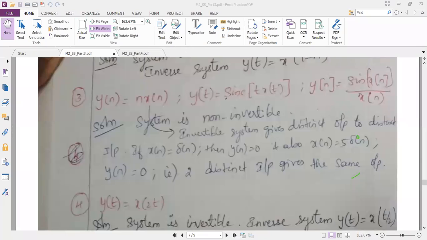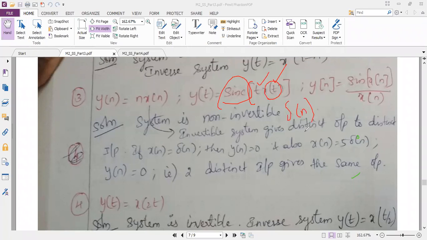Similarly, I am giving you a hint. If a sinc function is there in the question, inside the sinc you can see t into x of t. Again, if I take x of t as delta of n, then you know what the function of delta of n is?